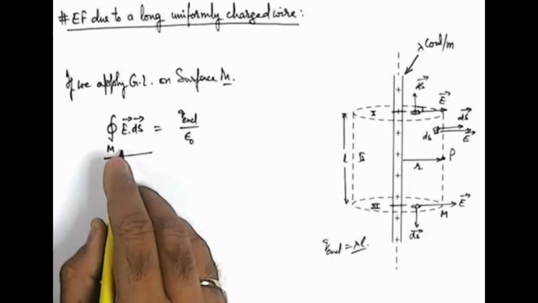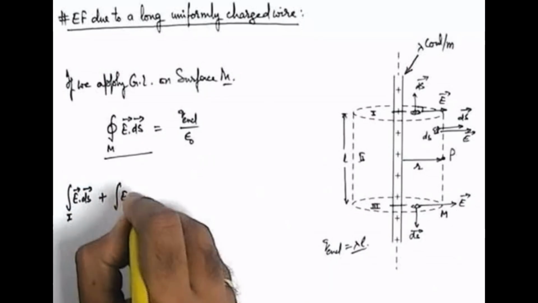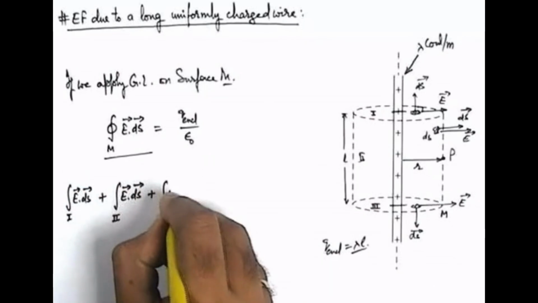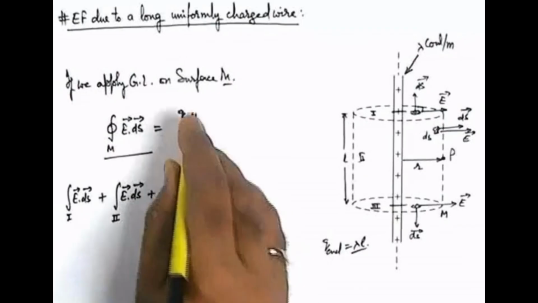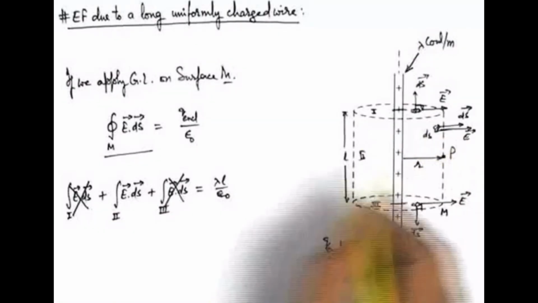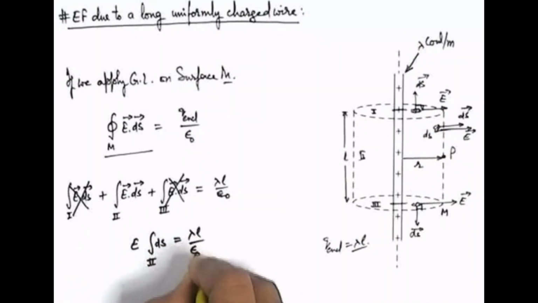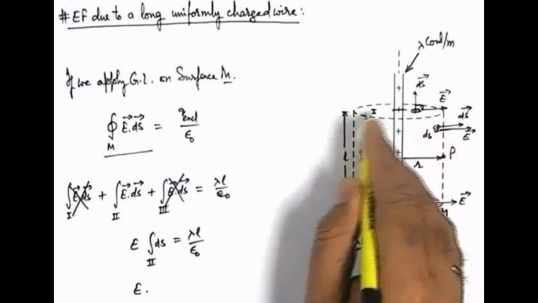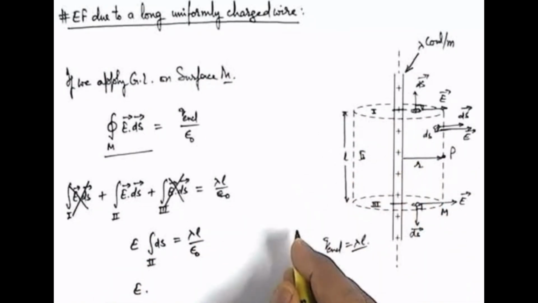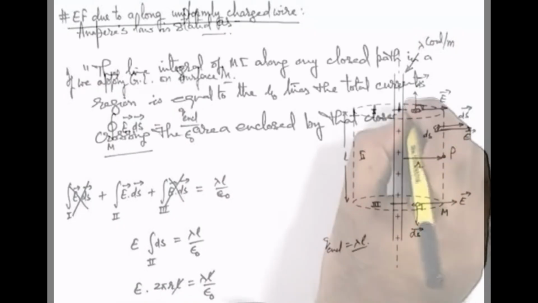So the total flux calculation can be split into three parts: integration of E dot ds for section 1, plus integration of E dot ds for section 2, plus integration of E dot ds for section 3, which is equal to the total enclosed charge lambda L by epsilon naught. For the second section, we can see that at every point E and ds are parallel, and by symmetry E is uniform at every point on the surface. So E times the integration of ds for section 2 equals lambda L by epsilon naught. The total integral of the elemental area over the surface is the total area of the lateral surface of the cylindrical section, which is 2 pi R L. So 2 pi R L times E equals lambda L by epsilon naught. Here L cancels out and the value of the electric field will be lambda by 2 pi epsilon naught R, which can also be written as 2k lambda by R. This is the result we obtain.